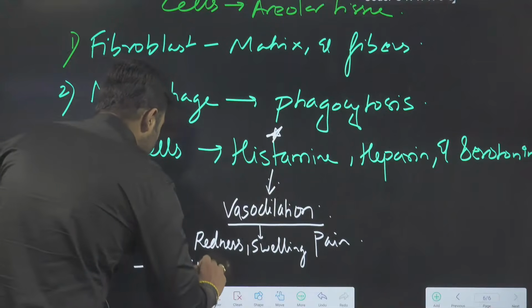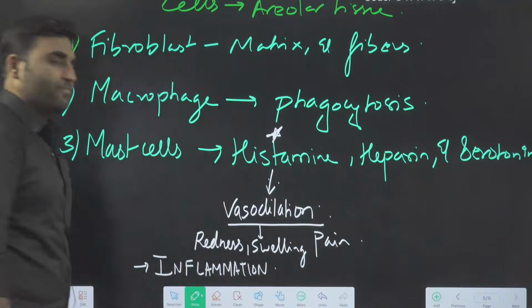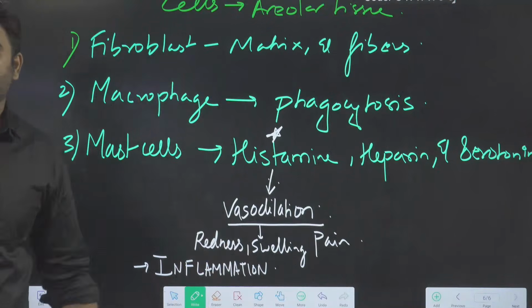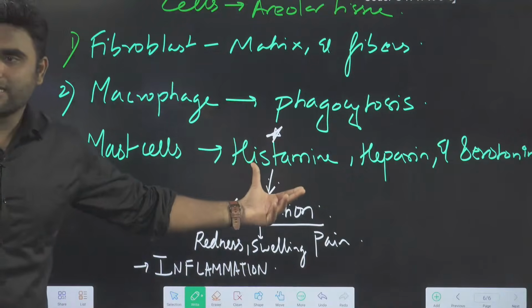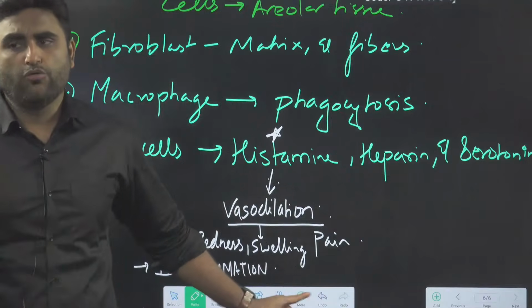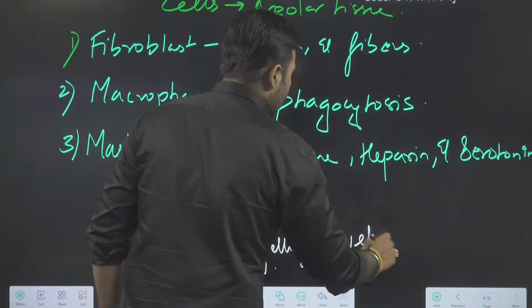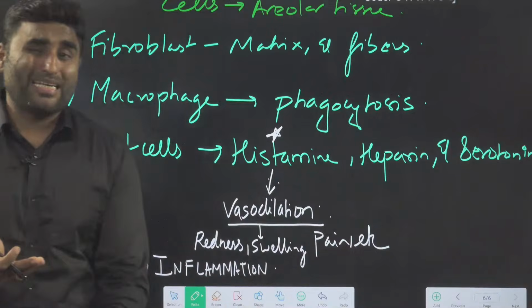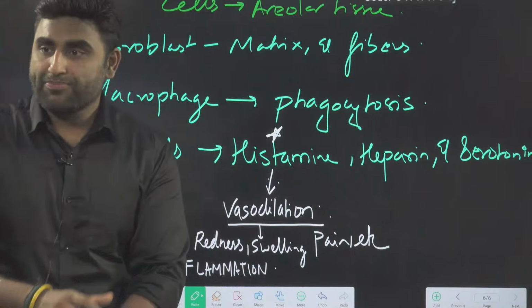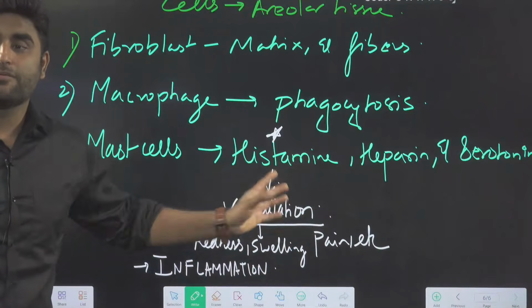What are these signs of? These signs are of inflammation. So mast cells have histamine, and whenever mast cells rupture, you get inflammation; if they don't rupture, you will not get inflammation. Other symptoms are also there. Sometimes if it is an allergy, this may also lead to itching. It may lead to pain also. So redness, swelling and pain is due to histamine.